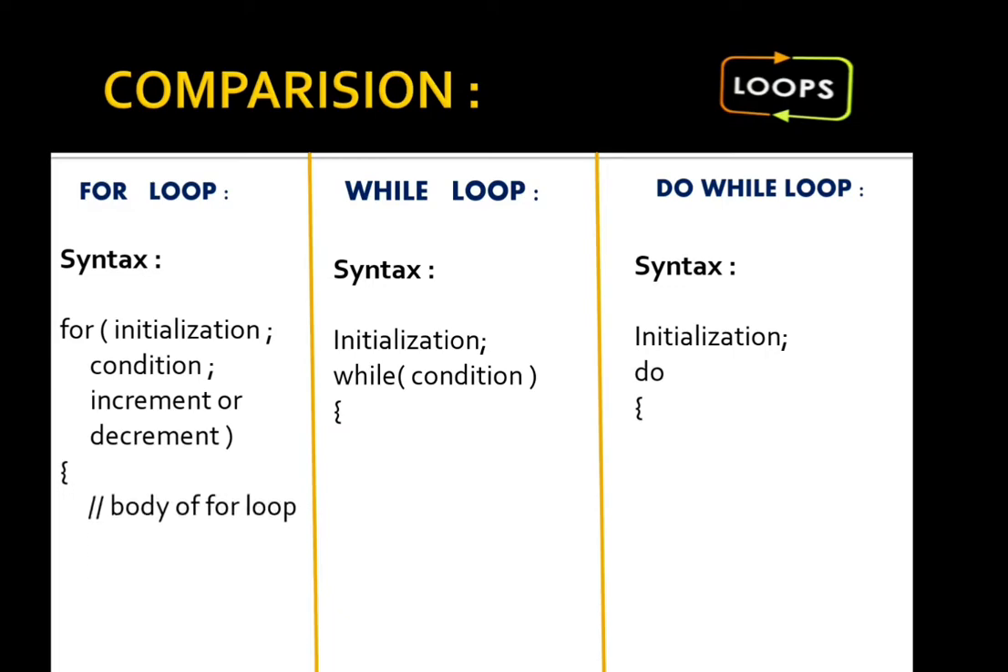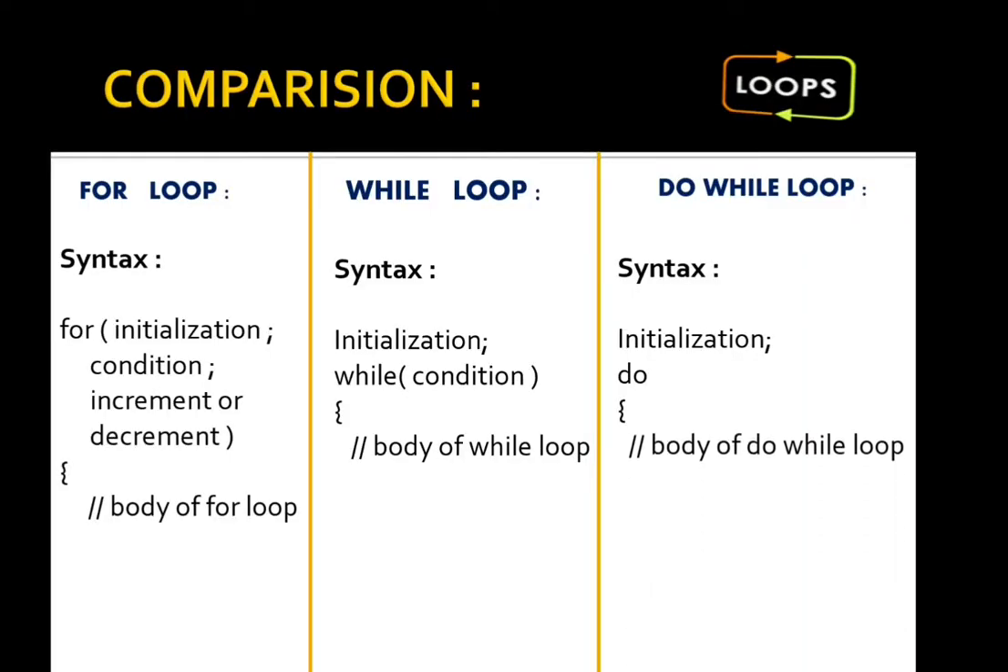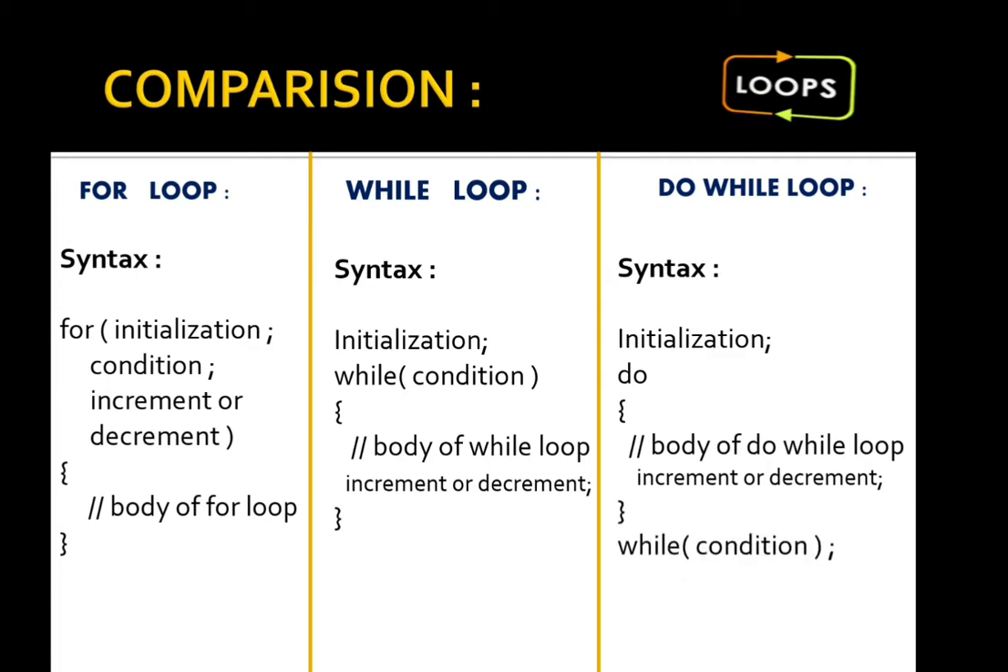Then here we have to write the body of the while loop, then the body of the do while loop. Here we have to write increment or decrement in while, the same as in do while also. Here we are ending the for loop, here the while loop, here the do while loop. Do while is the exit control loop, that's why we have the condition at the last. While and for have the condition first.